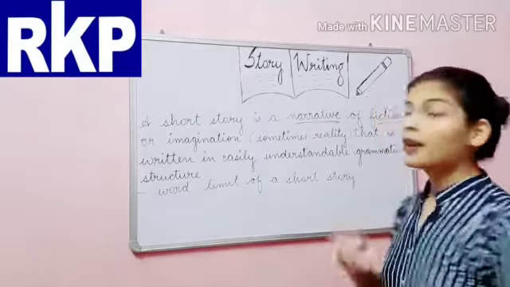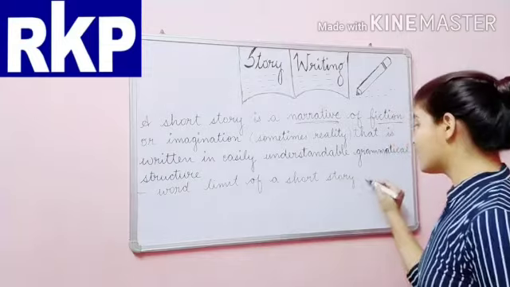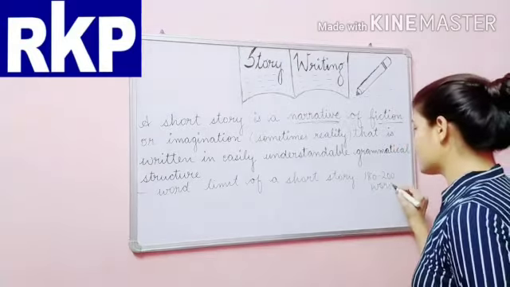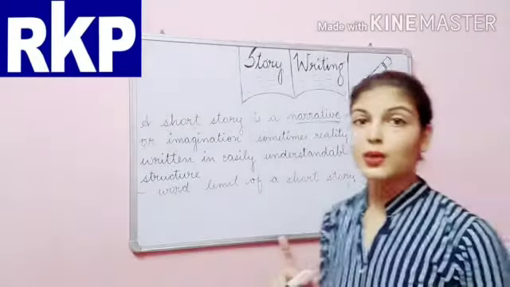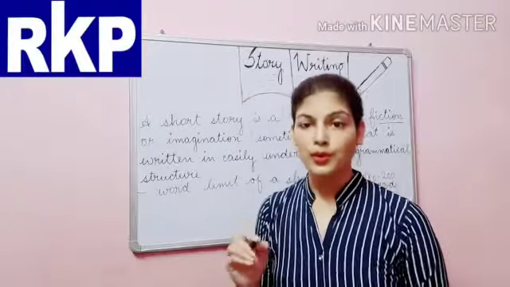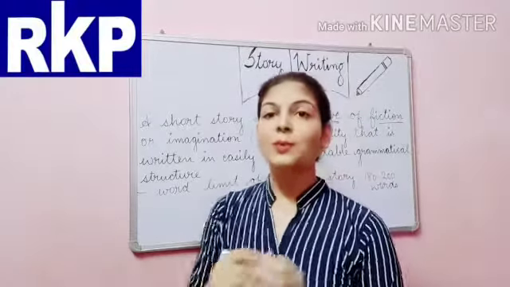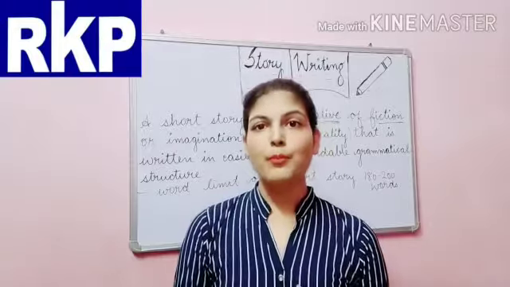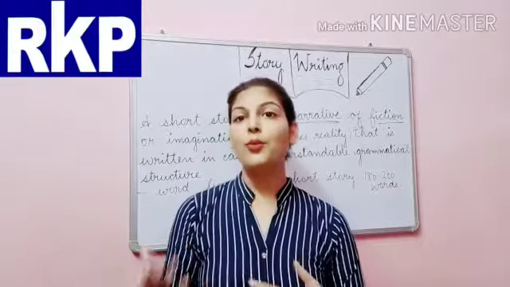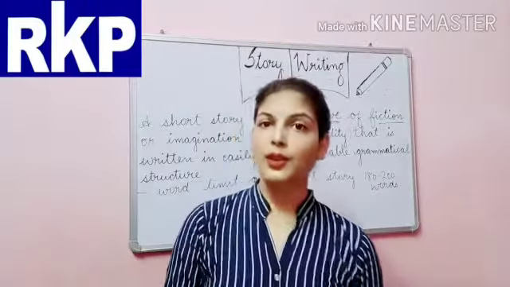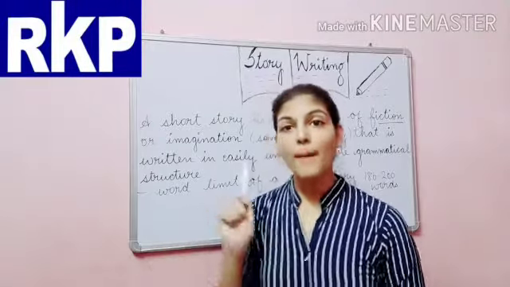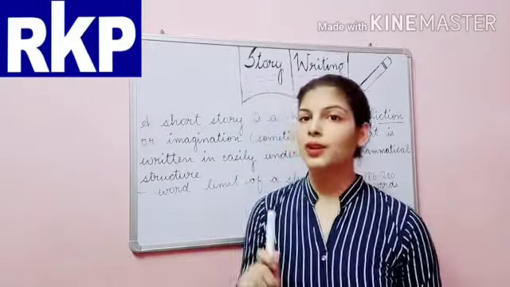The word limit is 180 to 200 words. See beta, the word limit plays a major role. Marks are deducted during your examination if you exceed the word limit. So you need to keep the word limit in your mind whenever you are writing a story.